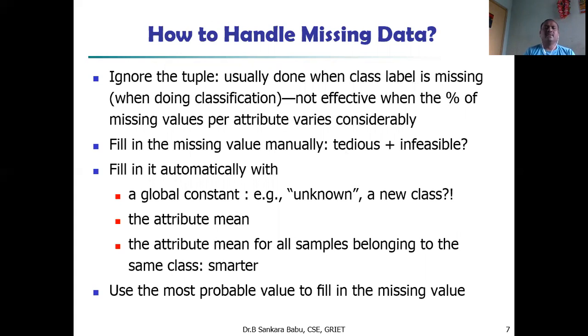And fill it automatically with a global constant. We have to take one global constant and fill it where the data is missing. That is unknown, or it is a new class. Or sometimes you take the attribute mean, and sometimes the attribute mean for all samples belonging to the same class. Use the most probable value to fill in the missing value.